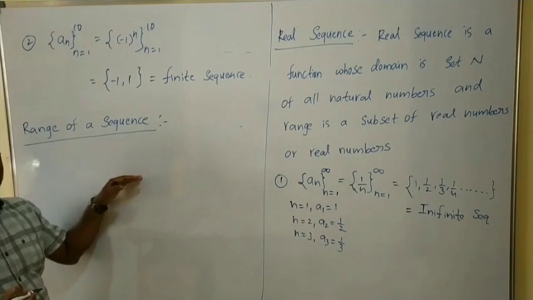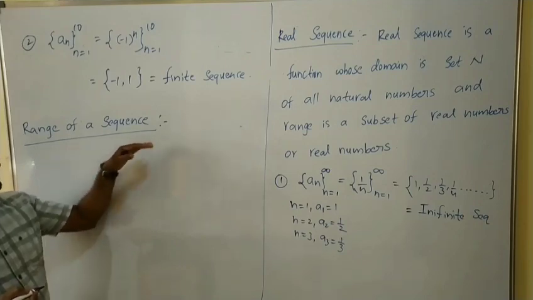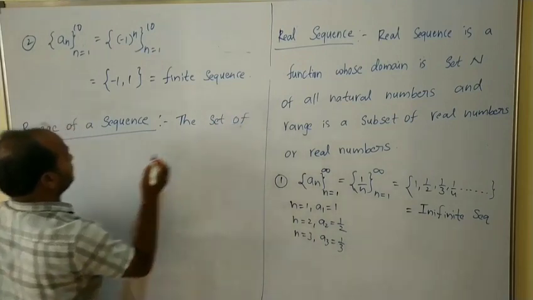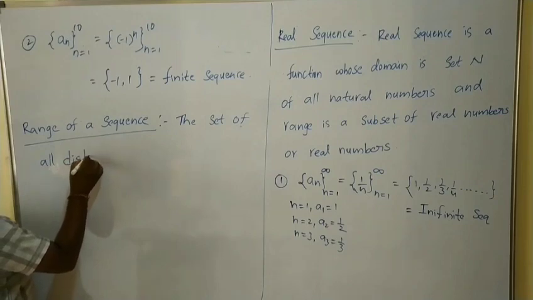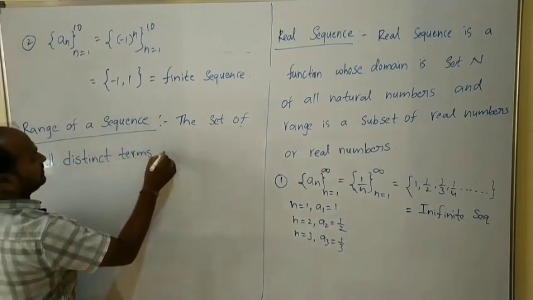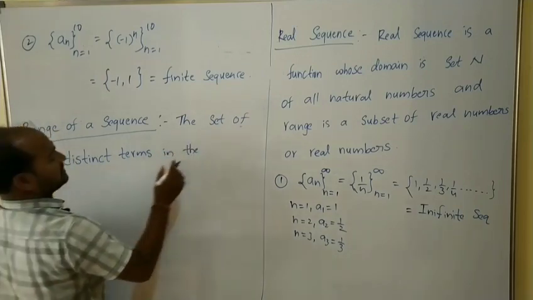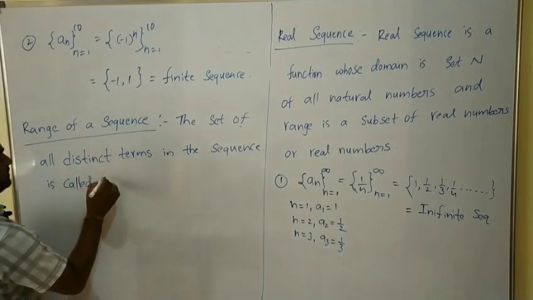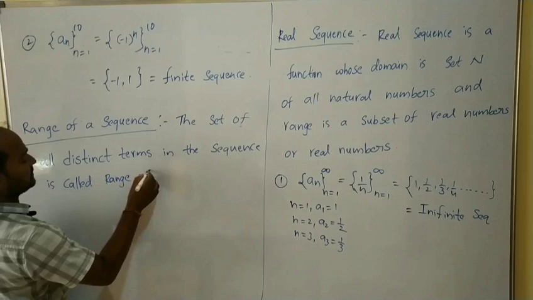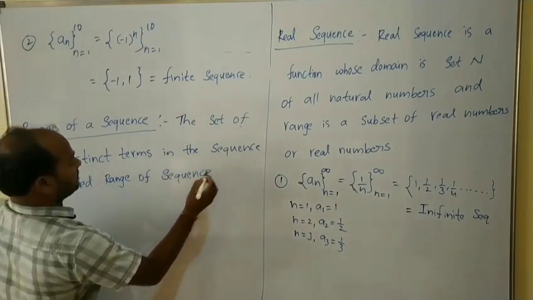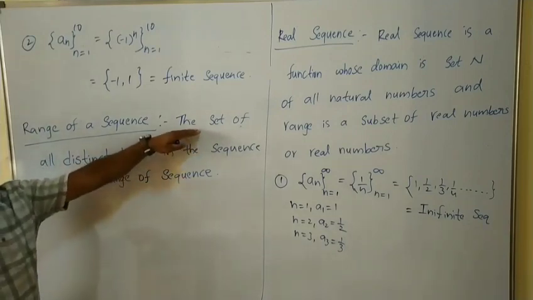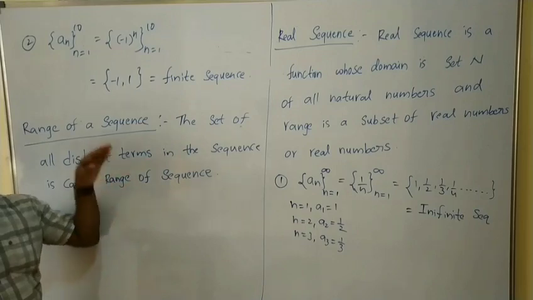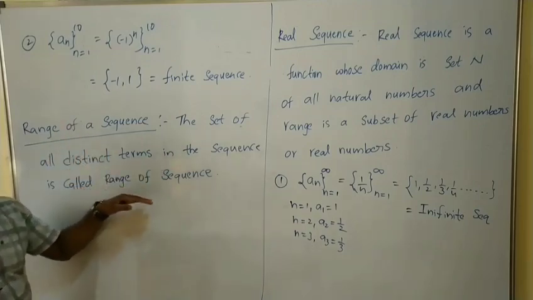After that, we will see how to find the range of a given sequence. The range of a sequence: the set of all distinct terms in the sequence is called the range of a sequence.